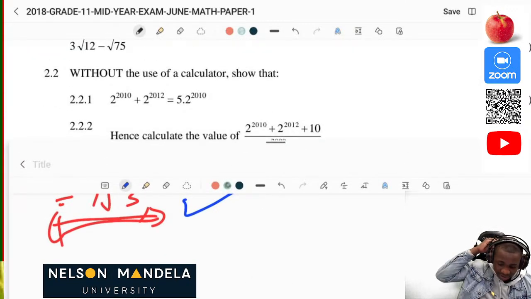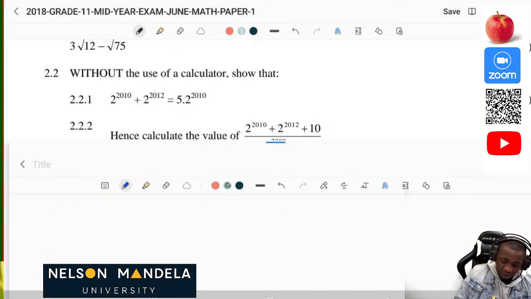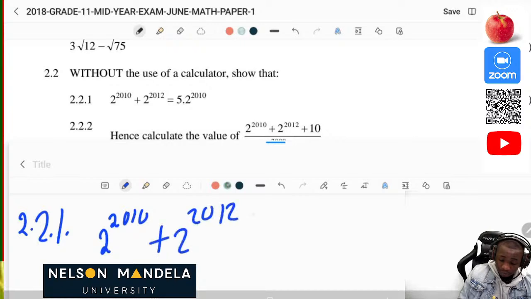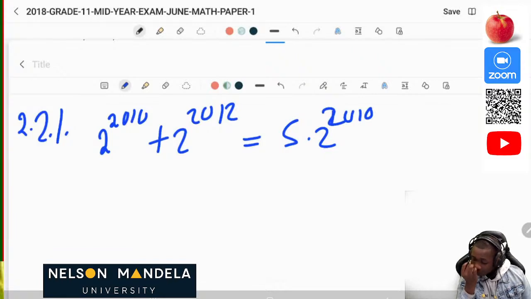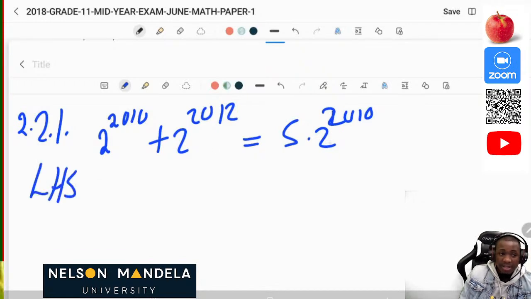Now, without using a calculator again, show that 2 to the power 2010 plus 2 to the power 2012 is the same as 5 times 2 to the power 2010. So what do we know about these things? We know that we start by solving the left hand side. You cannot balance them at the automatic set go. You can start with one side or the other. So the left hand side is equal to 2 to the power 2010 plus 2 to the power 2012.